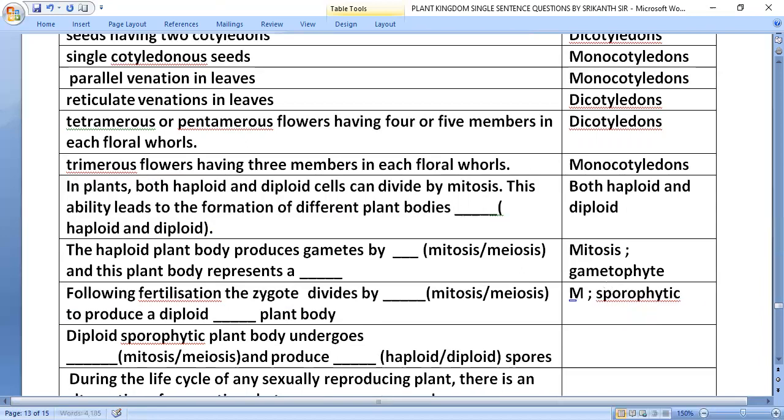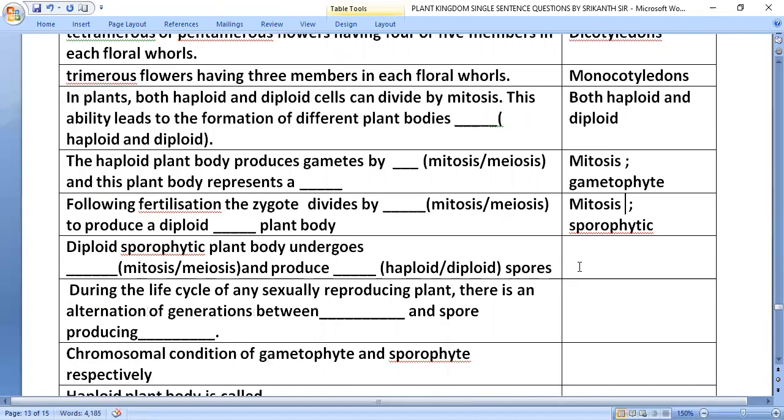Here it is, mitosis. The diploid sporophytic plant body undergoes meiosis and produces haploid spores.